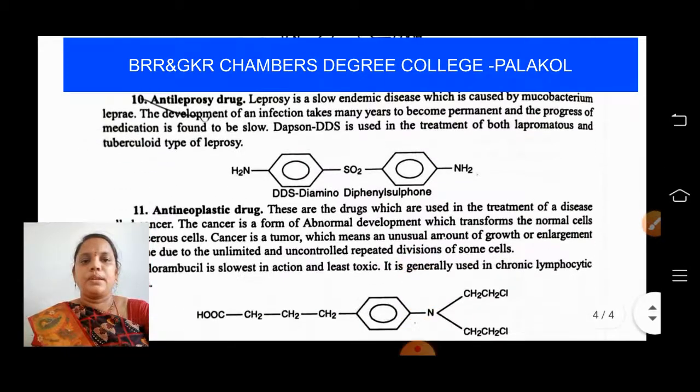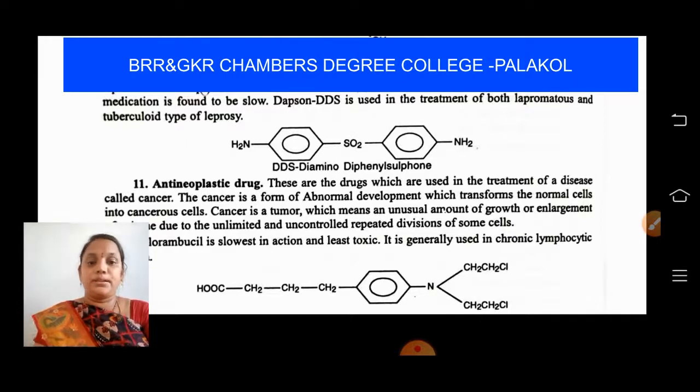Next, anti-leprosy drugs. In olden days, humans were very afraid of leprosy, because they felt that if anyone touched a person with leprosy, they would also suffer from the same disease. But anti-leprosy drugs were created, which have been good news and a relief from that type of disease. Leprosy is a slow endemic disease caused by Mycobacterium leprae. The development of an infection takes many years to become permanent, and the progress of medication is found to be slow.